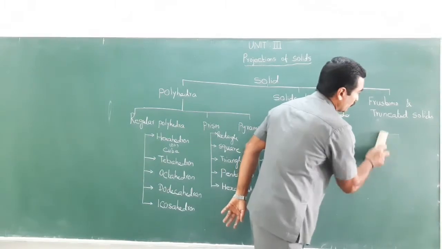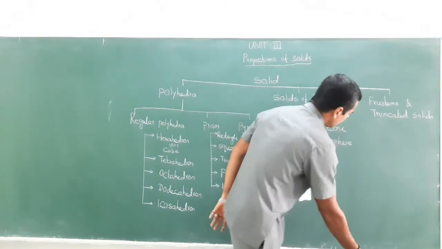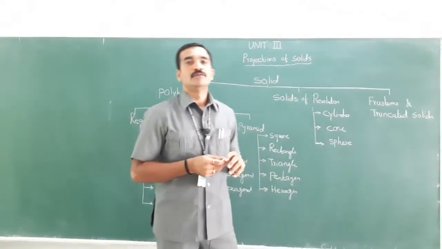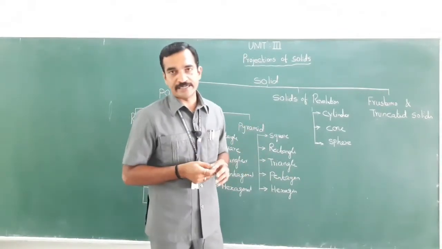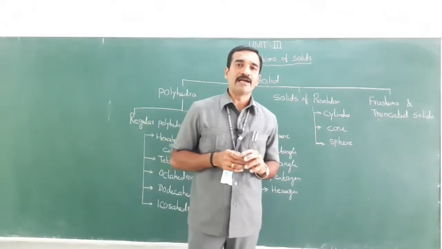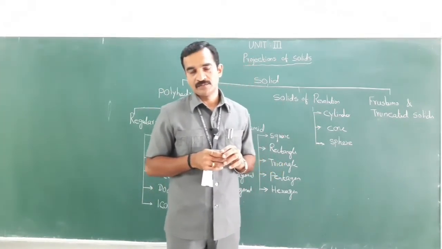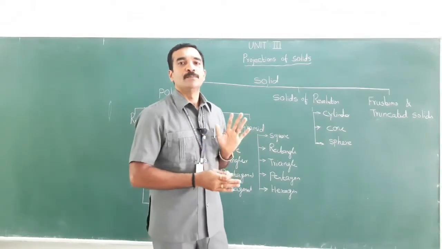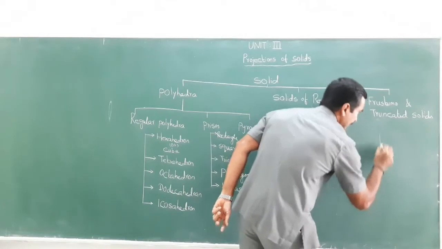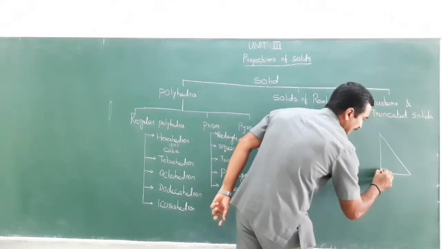Let's move to cone. The definition of cone: if the solid is formed or generated by the revolution of a right angle triangle, right? One of the perpendicular edges is fixed. Suppose, assume this is the right angle triangle.